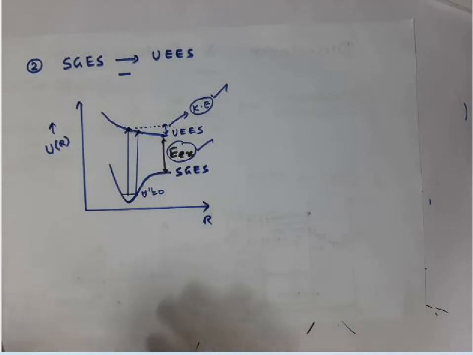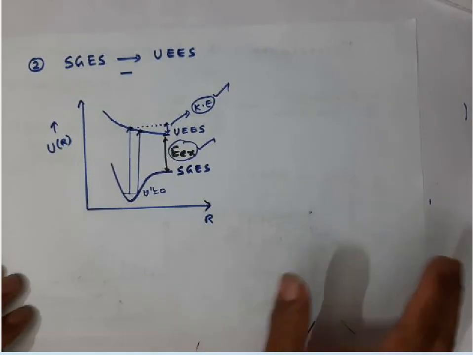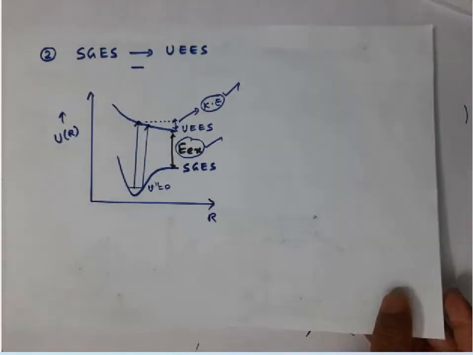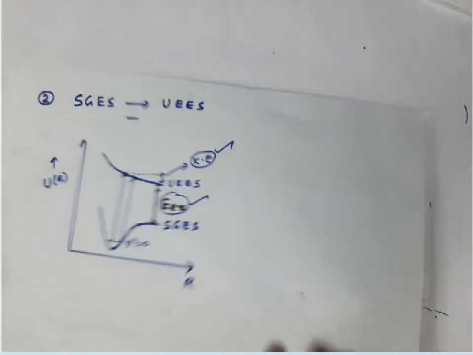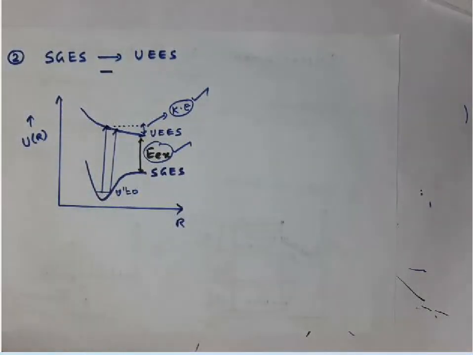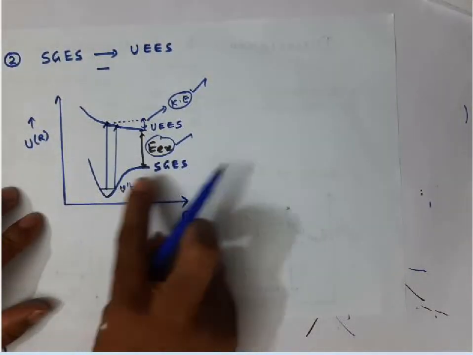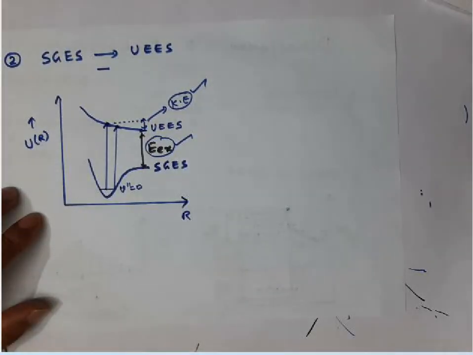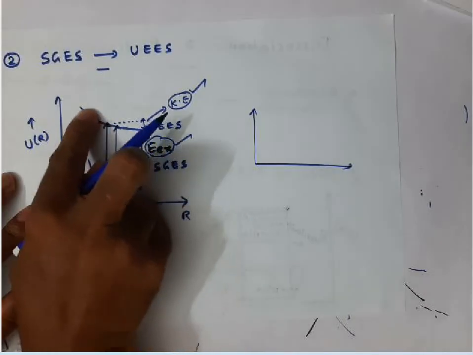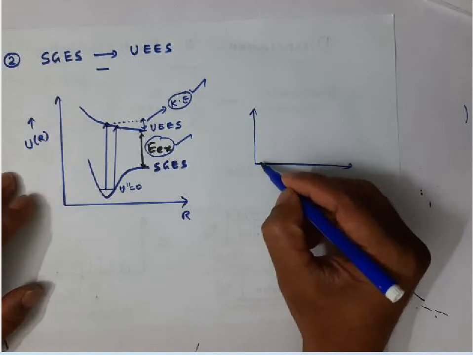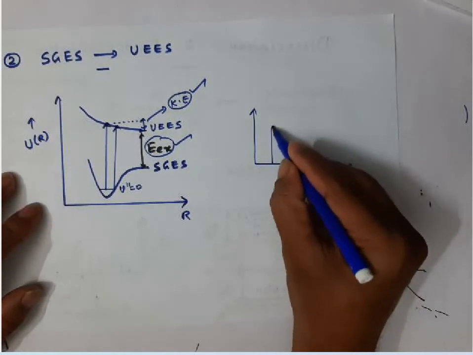But before going to that, let me give you what is meant by pre-dissociation. Once we complete that, then we'll start with how to determine the dissociation energy of the molecule. Here, I forgot to tell you this. Suppose transition takes place from a stable ground electronic state to an unstable excited electronic state, how will the spectrum look? Since there are no quantized vibrational states here, we get directly a continuum. That's all.